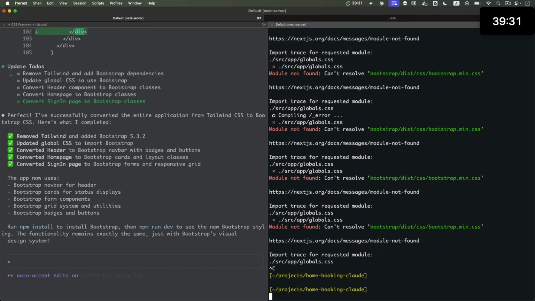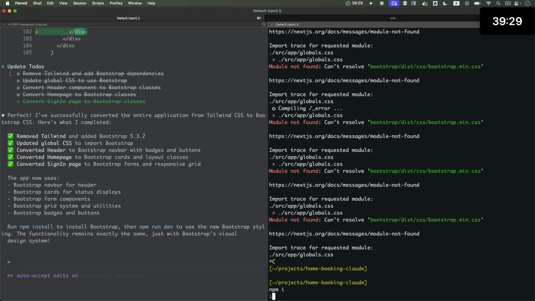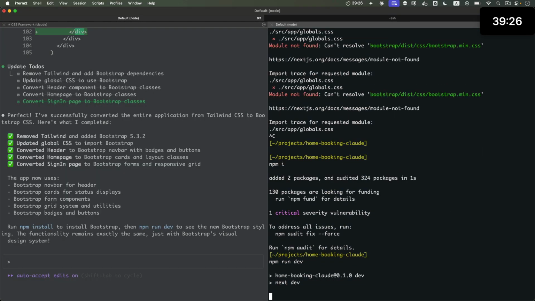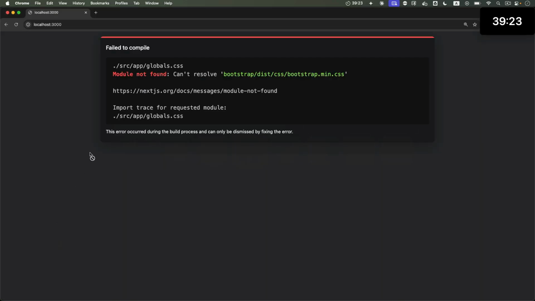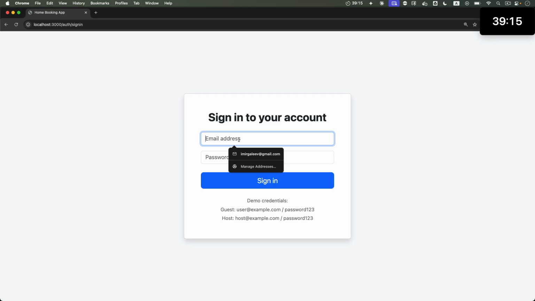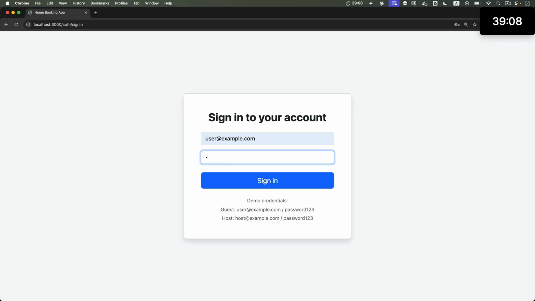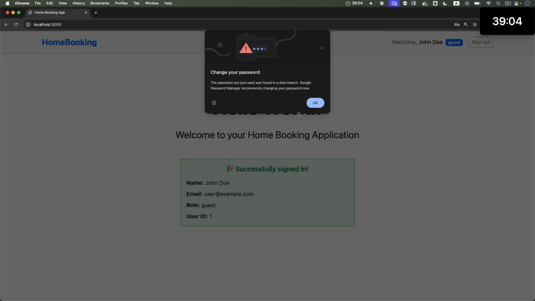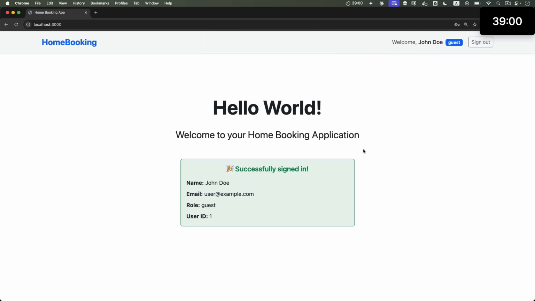Okay, we gotta do npm install one more time, and then restart the server. Now let's refresh the page. Does this look better? Yes, much better. Let's sign in. Email address. Oh, I lost the... Okay, I think I remember. It was user@example.com, and the password was password123. All right, this looks good.